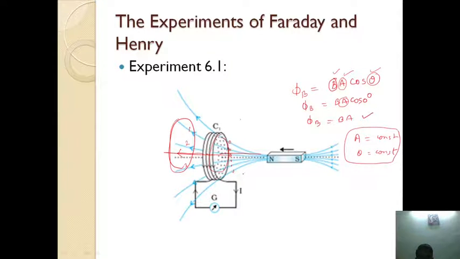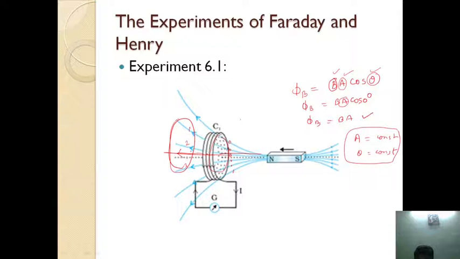So when the coil is moved away from the bar magnet, the flux is small, only 3 lines are passing through it, flux decreases.